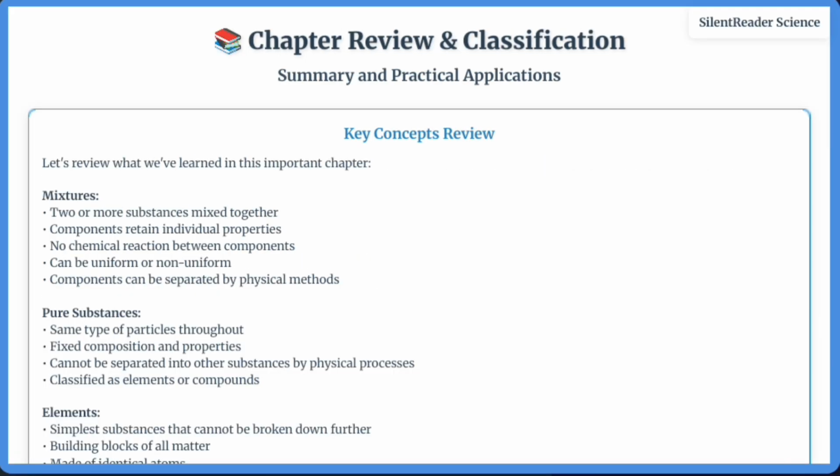As we conclude this chapter, let's review the key concepts and their importance. We've learned to classify matter into elements, the simplest substances, compounds, chemically combined elements with new properties, and mixtures, physically combined substances retaining individual properties. We've conducted experiments to distinguish between these categories and understood their real-world applications.